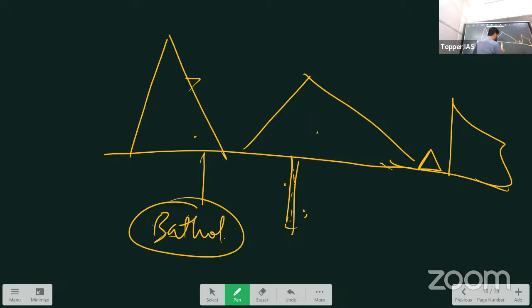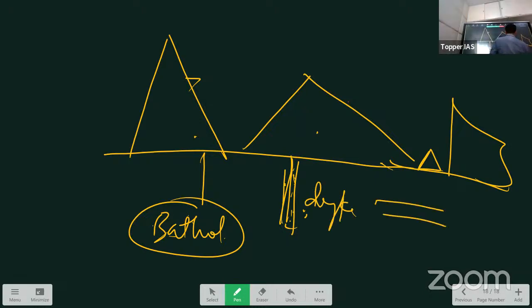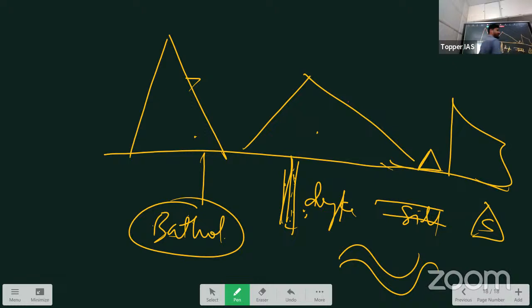So if it is vertical, it is called dike. If it is horizontal like this, it is called sill. And there is something called laccolith, and there is phacolith, lopolith, etc. So you can go and check the different ones. Depending upon the shape, we are giving different names. That's all. Don't worry about this. So these are all what? Intrusive landforms.